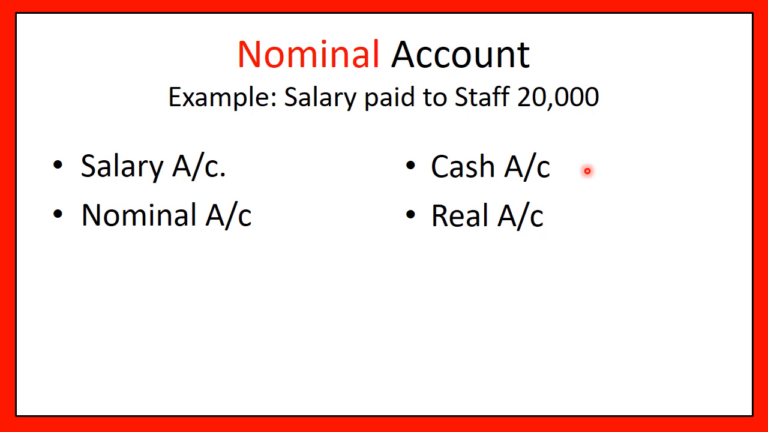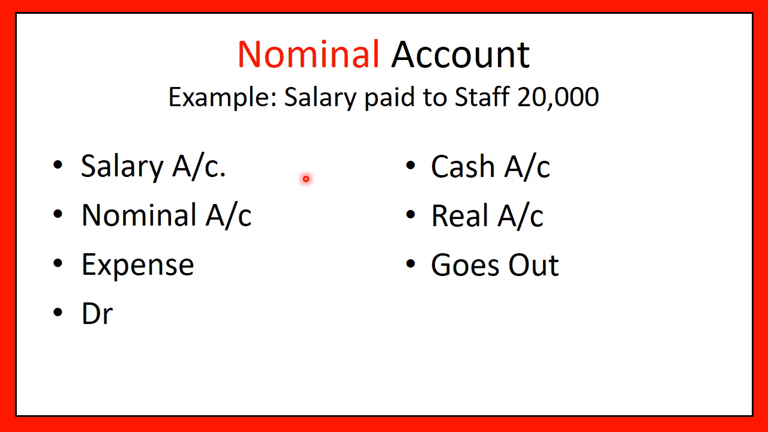What's the rule of nominal account? Debit all expenses and losses and credit all incomes and gains. What is salary? Salary is an expense, so it would be debited. Now what about cash? Is cash coming in or going out? Cash is going out. What's the rule for real account? Debit what comes in, credit what goes out. So since cash goes out, cash account is credited. Thus salary account is debited and cash account is credited.